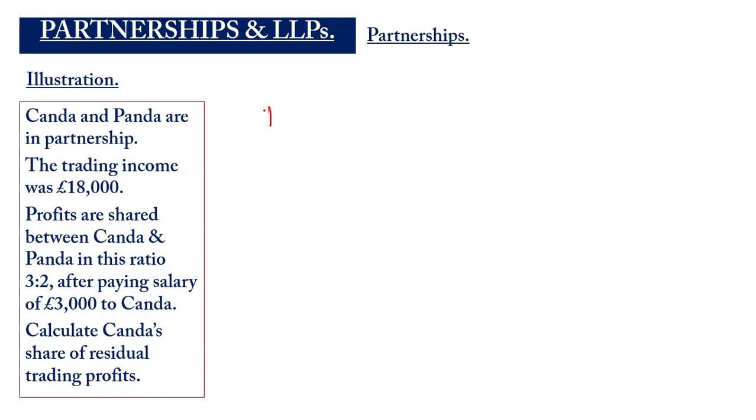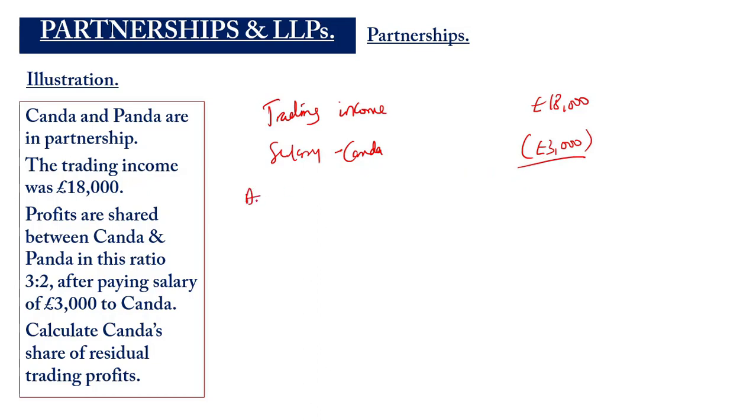So the trading income was £18,000 and there is a salary being paid to Kanda. So we have to take the salary out, which is £3,000, which will result in an adjusted trading income of £15,000. Now, this is what is going to be split among the partners.